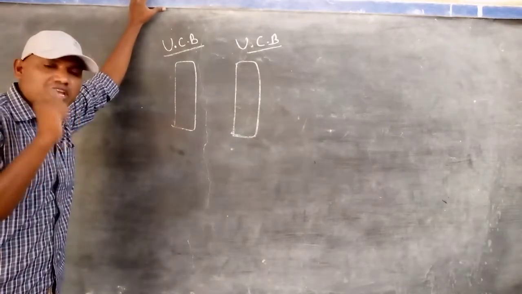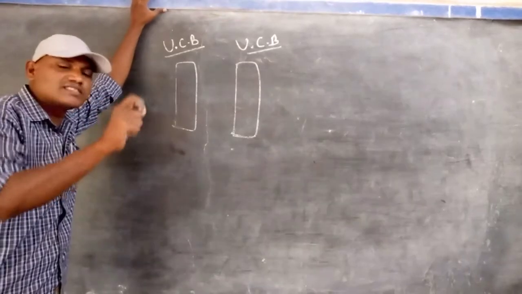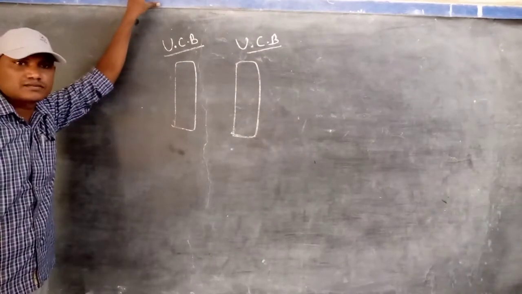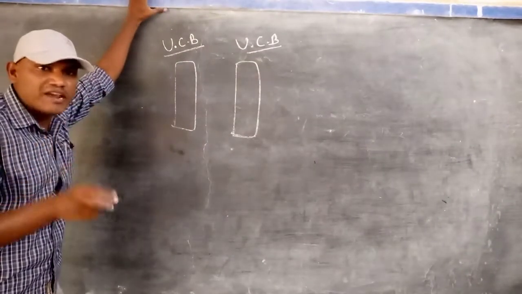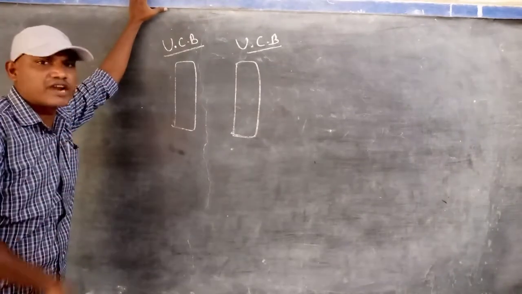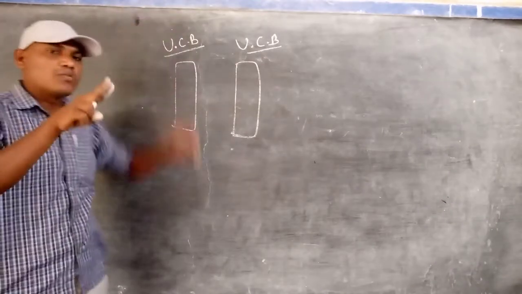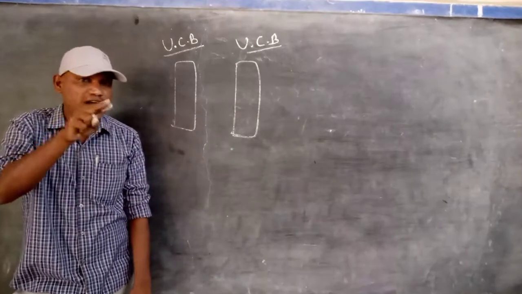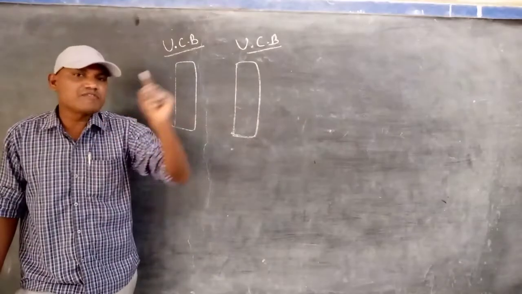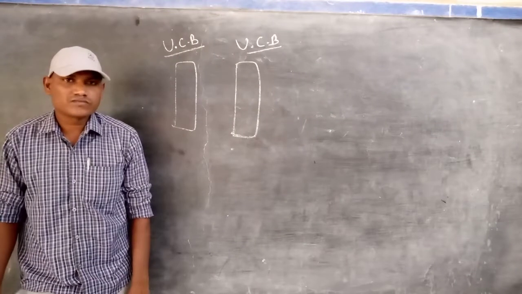So every body consists of a number of tiny particles. Each particle has a mass. It is called an atom. An atom contains mainly three primary particles: protons, electrons and neutrons. Leave the neutrons aside for some time. We discuss the protons and electrons. Protons have a positive charge, electrons have a negative charge.